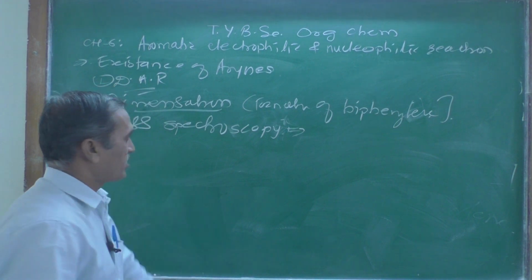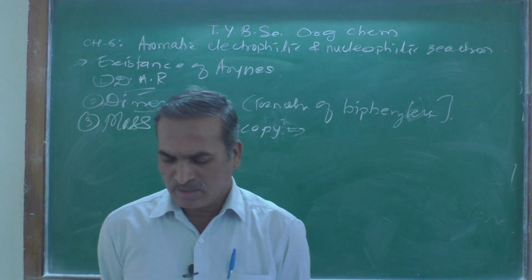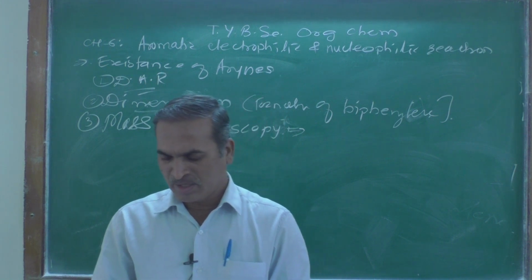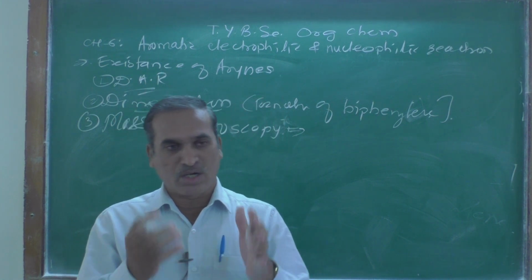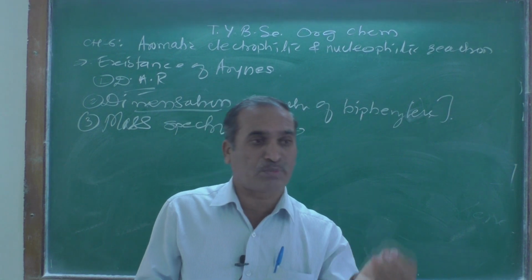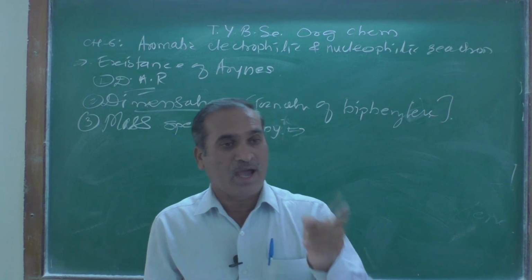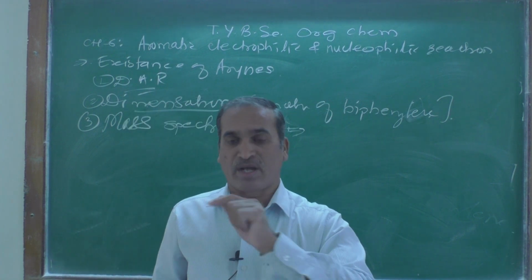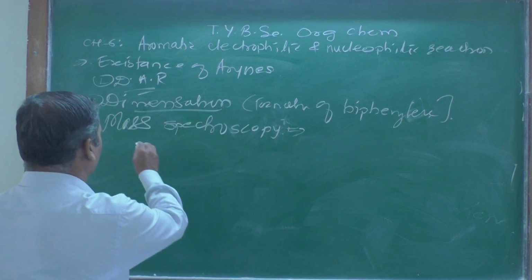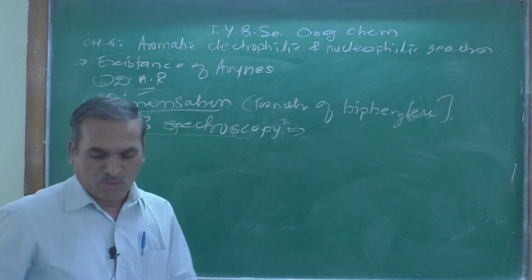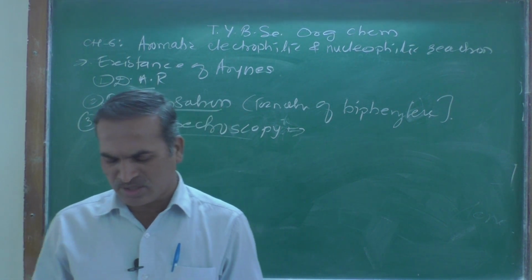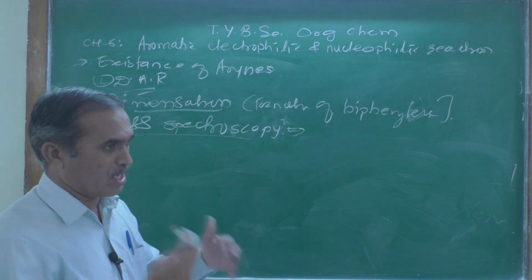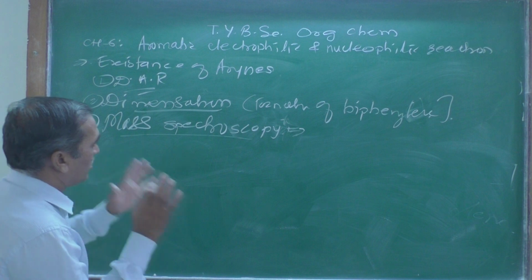In mass spectroscopy, when diazotized anthranilic acid undergoes fragmentation, it produces prominent peaks at 28, 44, 76 and 152.